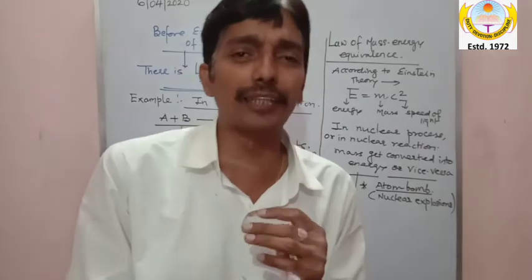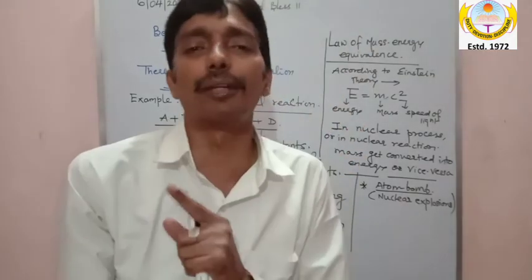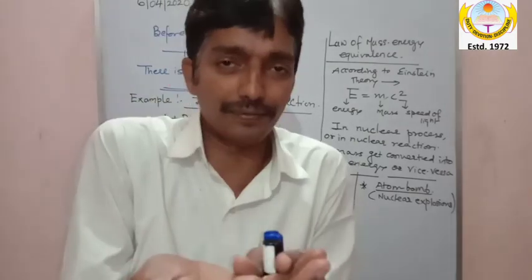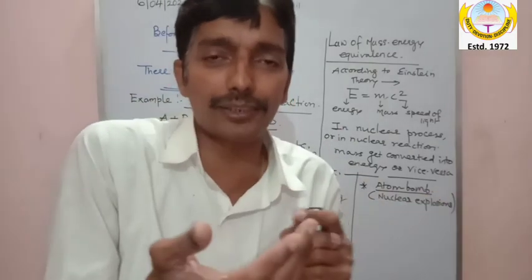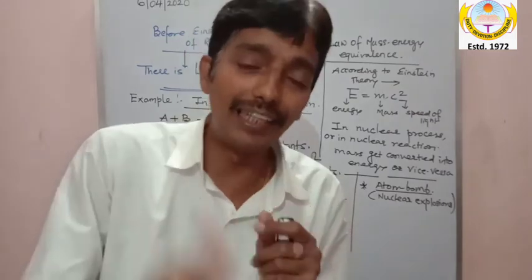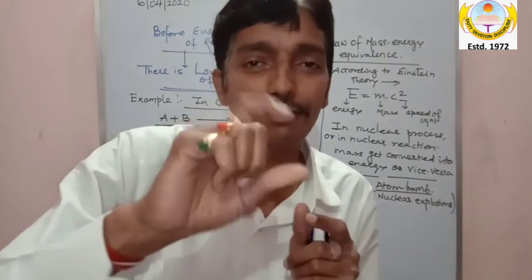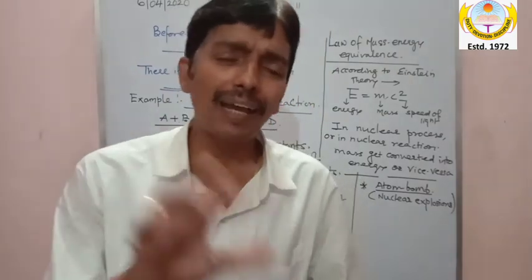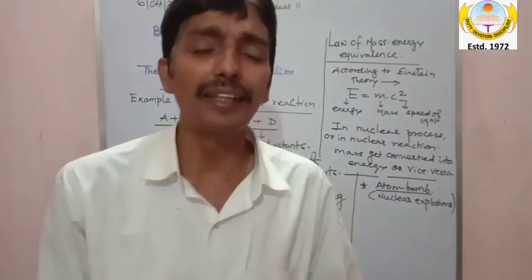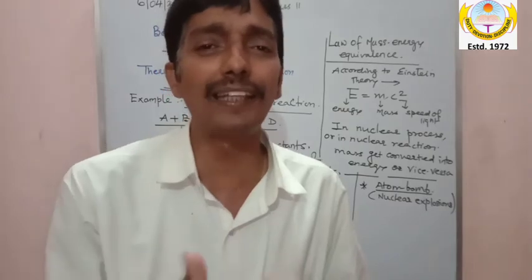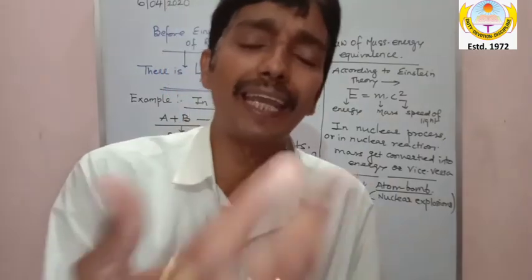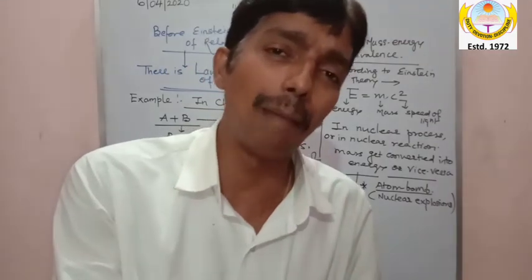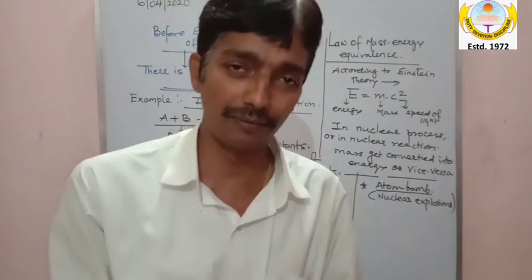उल्टा भी बोल सकते हैं कि प्रोटॉन भी न्यूट्रॉन में कन्वर्ट होता है. So जितना mass of proton न्यूट्रॉन में कन्वर्ट होगा, right, during the nuclear process, उतनी एनर्जी रिलीज होती है, because प्रोटॉन का ट्रांसफॉर्मेशन हो रहा है न्यूट्रॉन में. Proton gets converted into neutron. And my dear, why do this neutron and proton get converted? Because in the atom, unfortunately, say if I say one atom, there the proton is in maximum number than neutron. Try to understand.